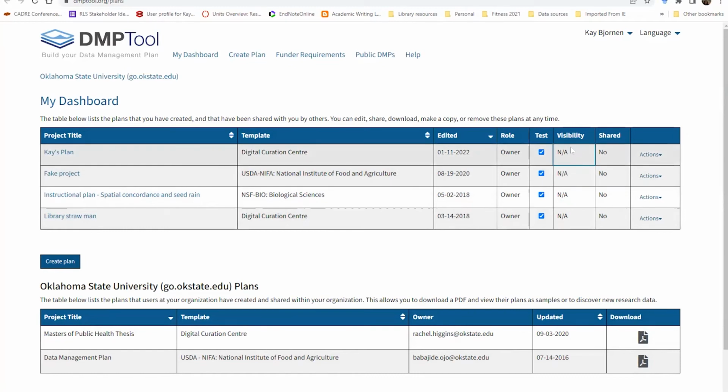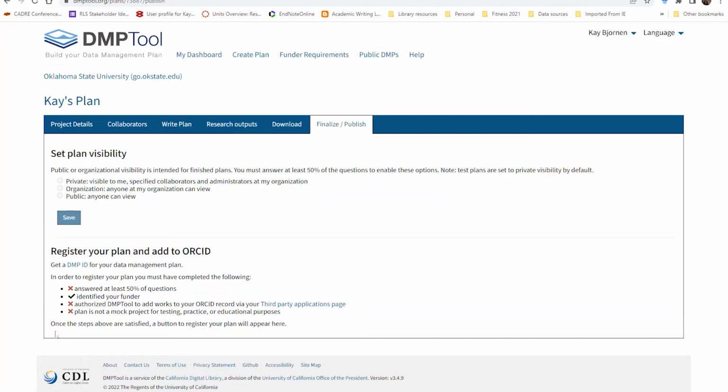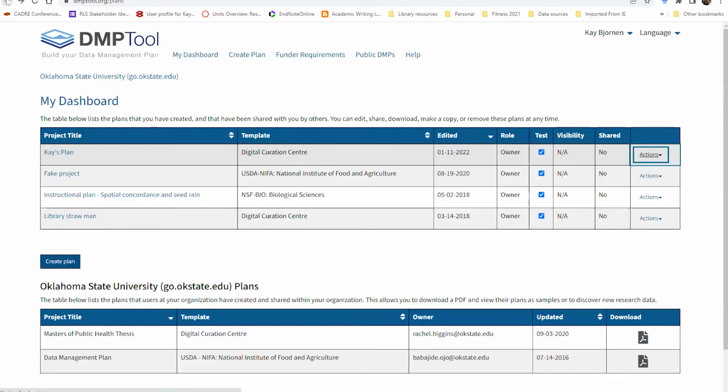And visibility is, is it public, is it shared, and so on. Here are the possible actions: you can set your plan visibility, register your plan, and add to ORCID. So there are a lot of options with DMP tool that you don't have if you're just creating it in a Word document.